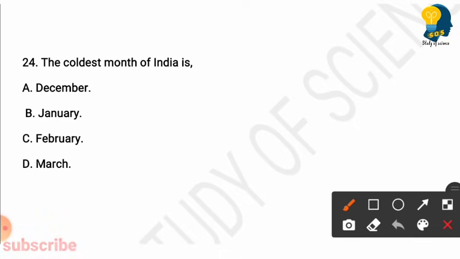Next question. The coldest month of India is. Options are December, January, February, March. So here the right answer is, the coldest month of India is January. So option B is the right answer.